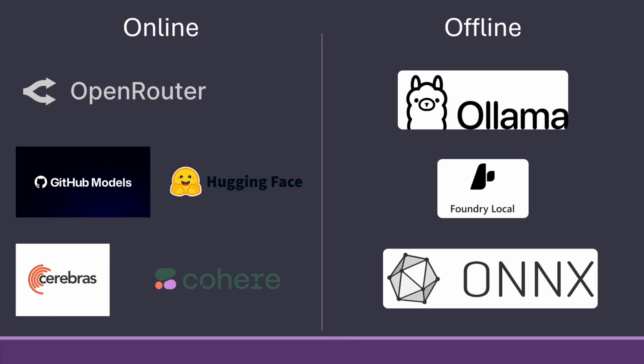So we have, of course, offline models if you don't want to pay. I tend to not use offline models, but that's because my machine doesn't have a graphics card. I don't play games, so I don't have a powerful enough graphics card to run most of the offline models in a meaningful manner. I have videos about offline models: Ollama, that can run the Ollama models and others as well, Foundry Local from Microsoft that can do something similar, and Onyx, where you take a model as a file and run it that way.